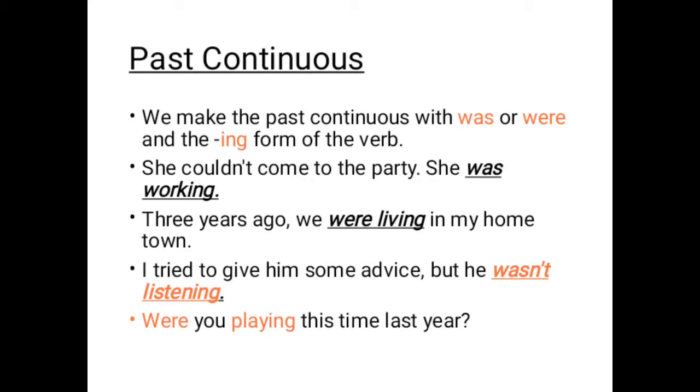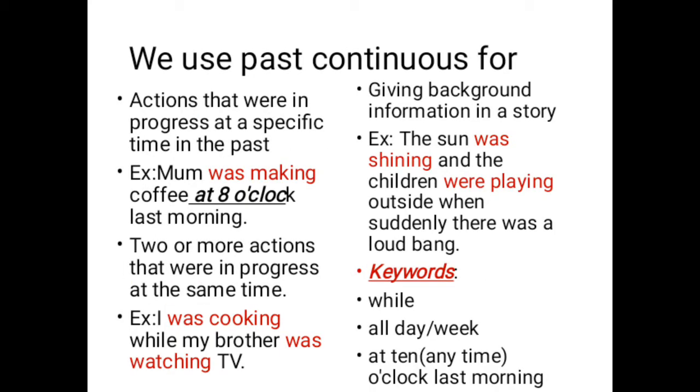We use past continuous, number one, for actions that were in progress at a specific time in the past. By actions that were in progress, I mean actions that were continuing at a specific time in the past, or actions that take some time until they finish in the past. I use past continuous to express actions that take time until they finish in the past.